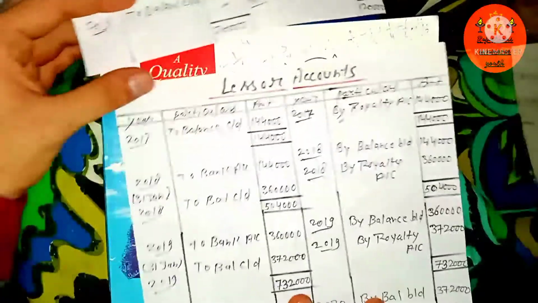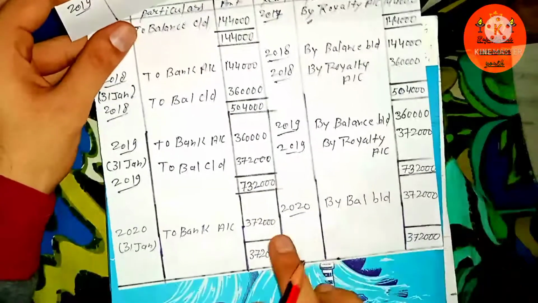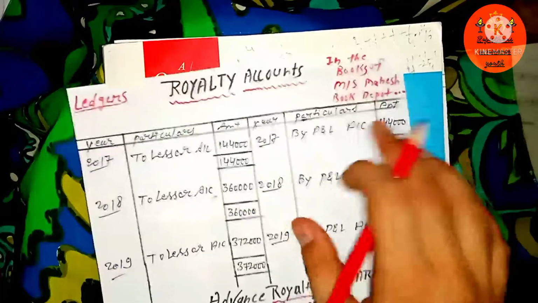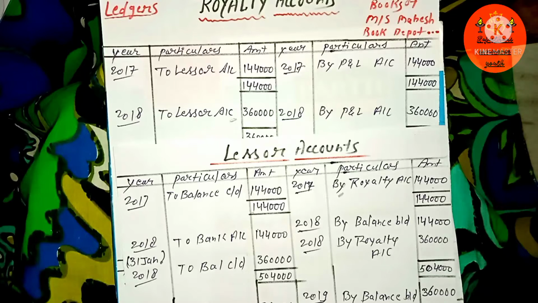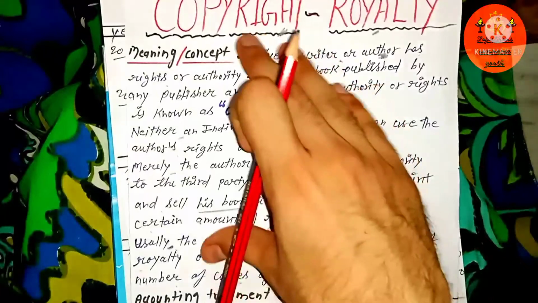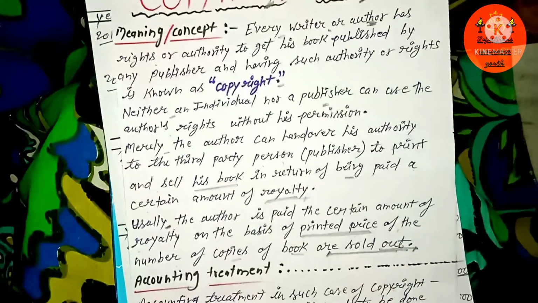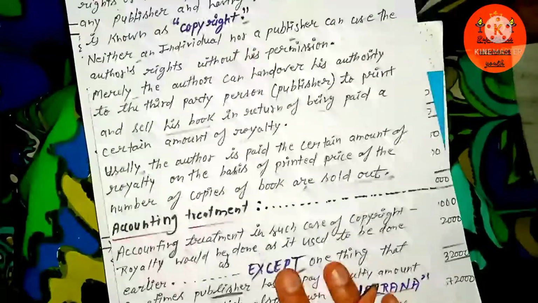And the same thing applies in all the accounts. In the year 2017 both the debit side and credit side have been matched in the account of lessors, and the same in the account of royalty in the books of publishers. So like this you can simply solve such questions which relate to copyright. So in today's video we have seen the exact concept of copyright royalty, how to pay that amount of royalty, and what the accounting treatment is if you are paying royalty